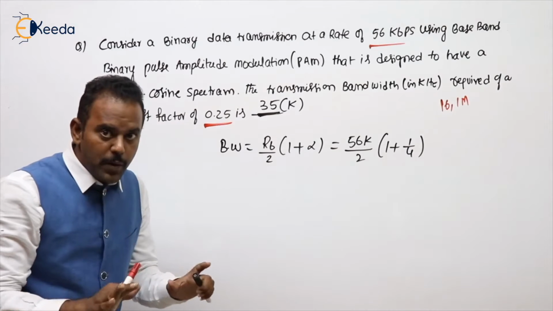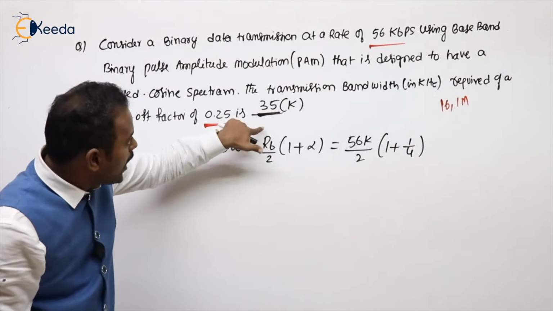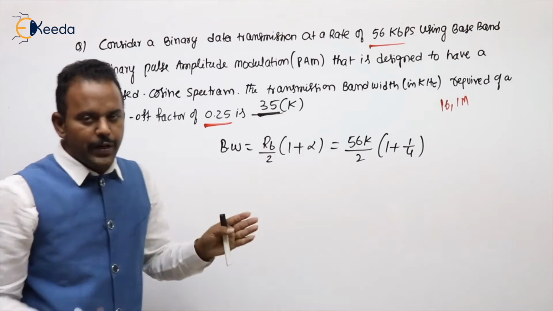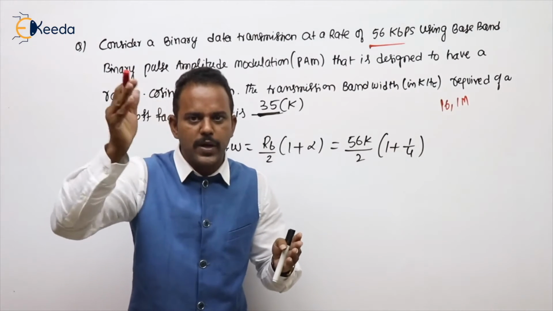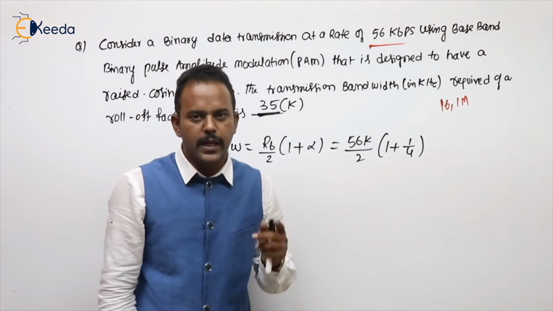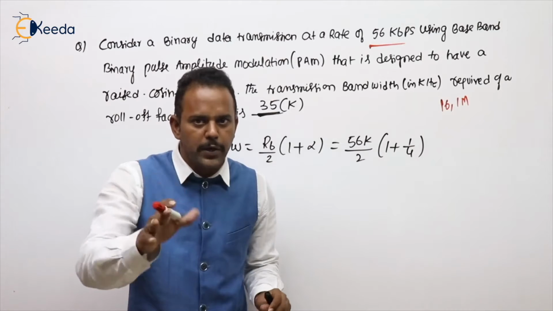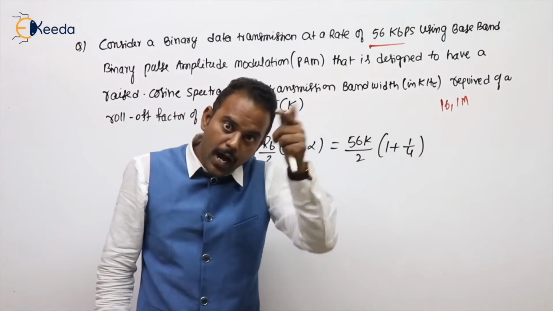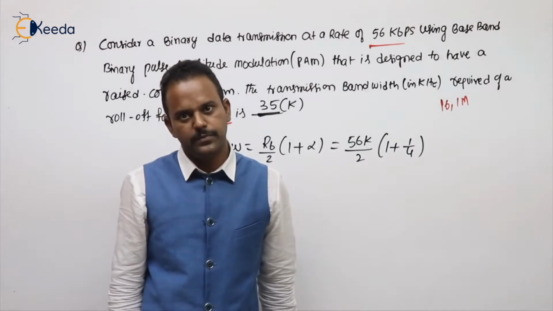If the same problem is given in PCM, then half of it will come, 35 by 2. So if it is PAM, we directly send samples, so RB. In PCM, with encoding, we are sending RB by 2. If they mention a raised cosine pulse, replace RB by 2 with RB by 2 into 1 plus alpha.